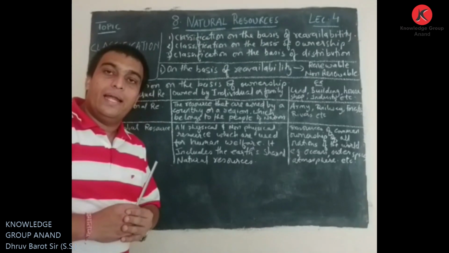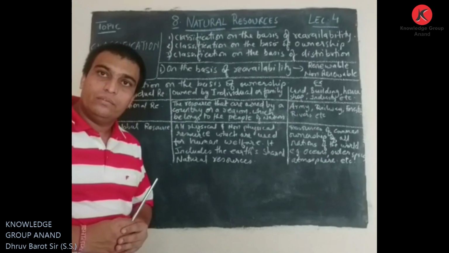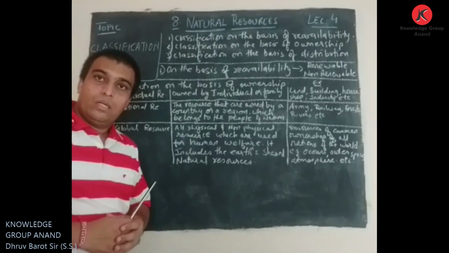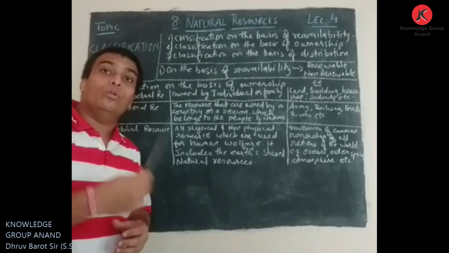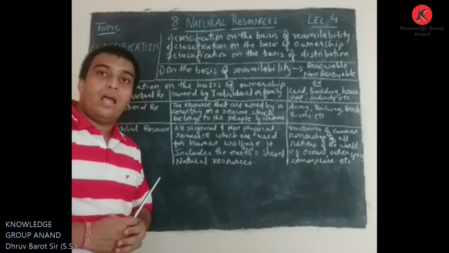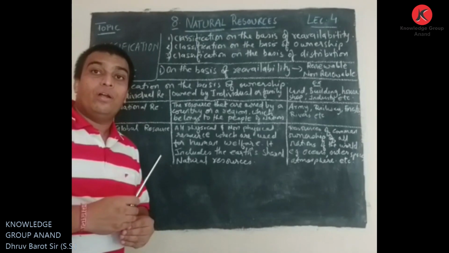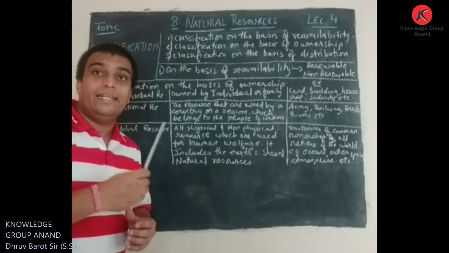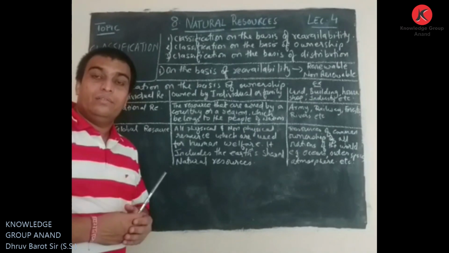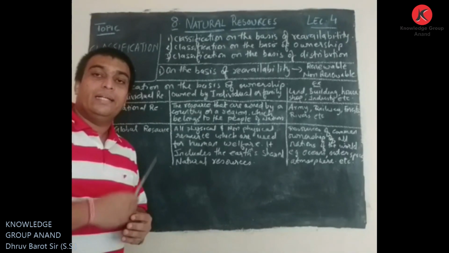We looked at how resources are useful as a food resource. We saw the example of that. After that, we discussed how these resources are important as a source of raw material for some key industries and basic industries. And after that, we also learned how these resources are important as energy resources for generating electricity. So we discussed the meaning and explanation of natural resources, then the types of resources,